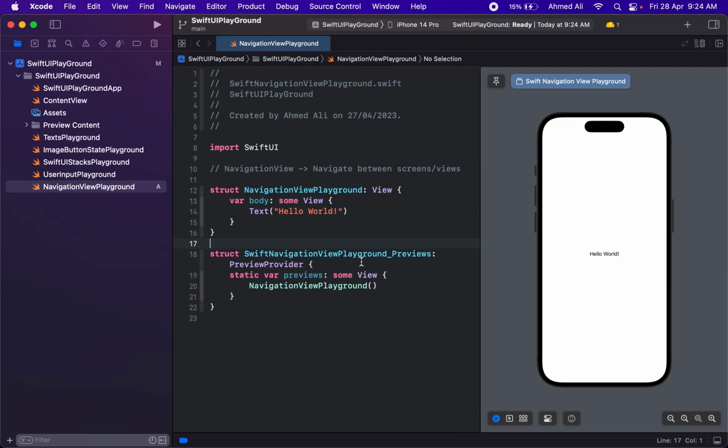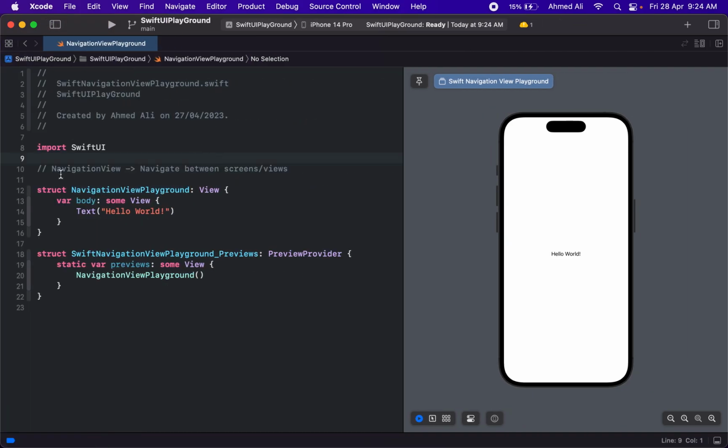In this video, we are going to study about SwiftUI navigation view. So we have already created this file. You can just create a new file. Make sure it's a SwiftUI view and you should name it maybe a navigation view playground or anything you like. I just added a comment at the top so that we can understand what navigation view actually is.